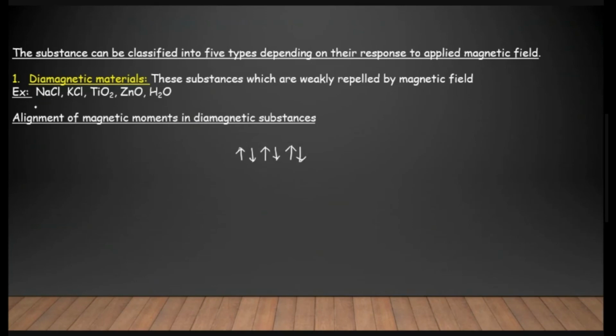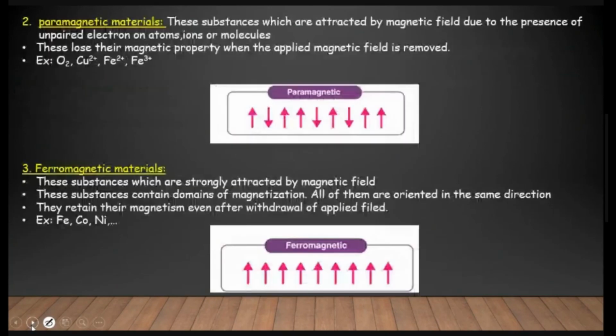So this is about the diamagnetic materials. Examples are NaCl, KCl, titanium dioxide, zinc oxide and water. Benzene is also an example.